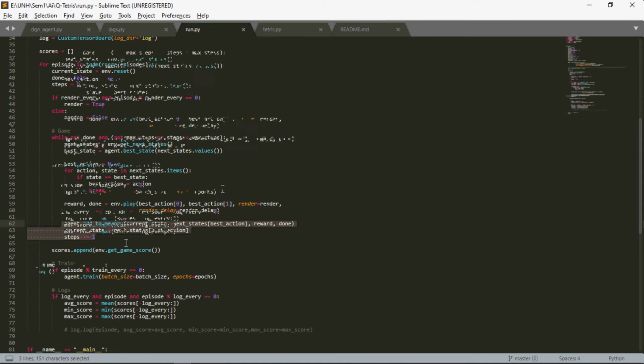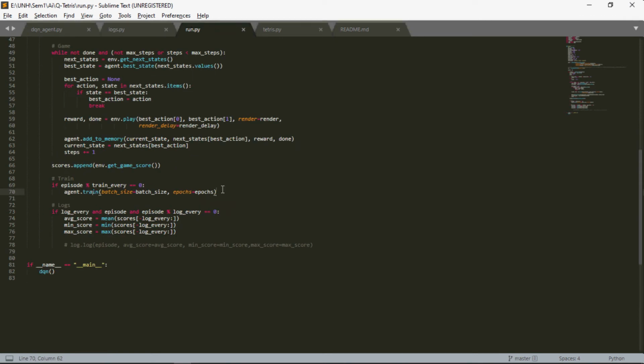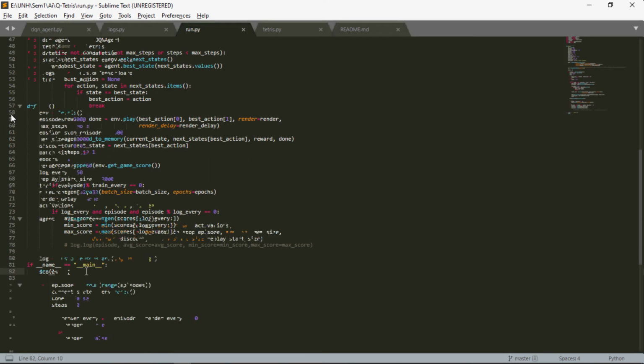After that, if we want to train a model, we call agent.train with the batch size and the number of epochs, where the batch size is 512 and the epoch is 1. This code is used to store our log, and after that comes the main method, which is the dqn method.